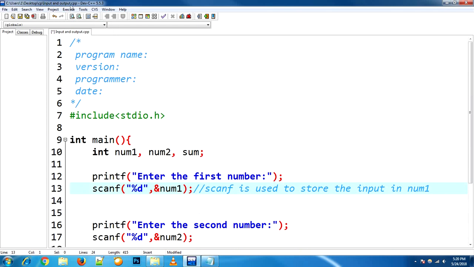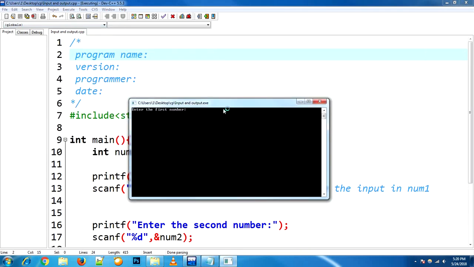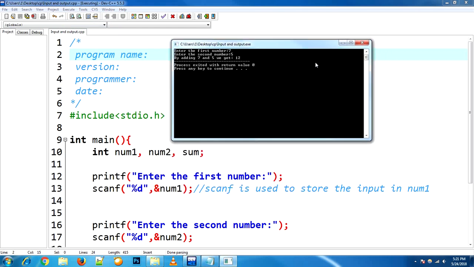Now let's compile the program and run it to see if there are any changes in the output. No. As you already know, comments do not affect the working of the program.